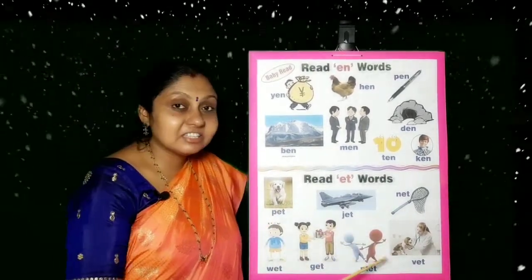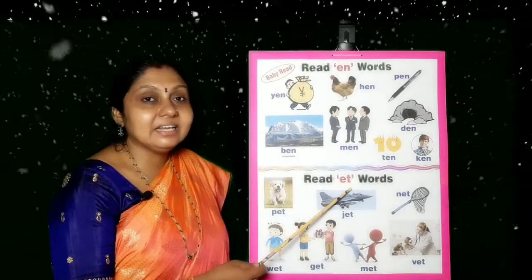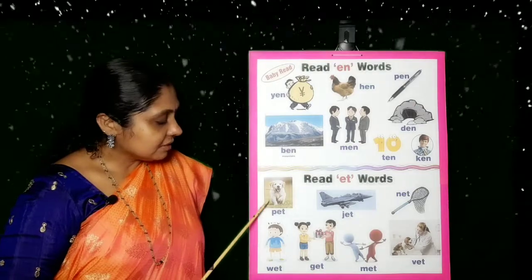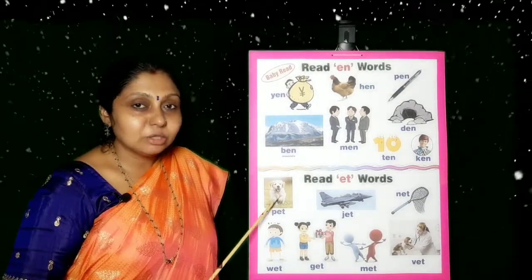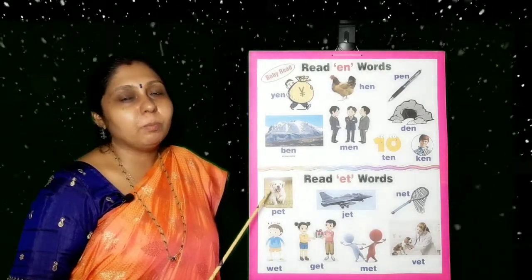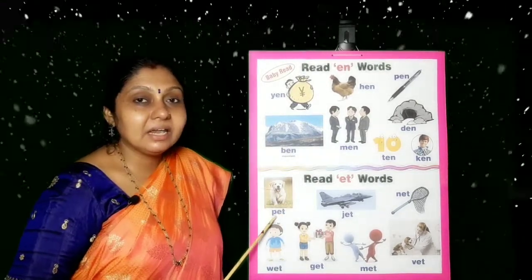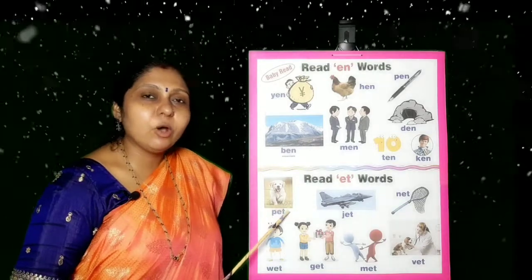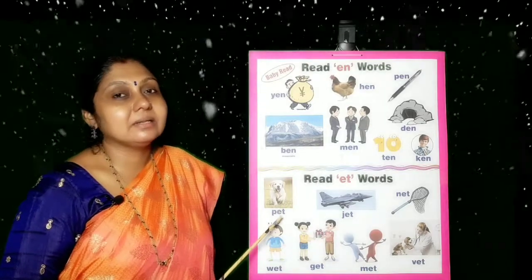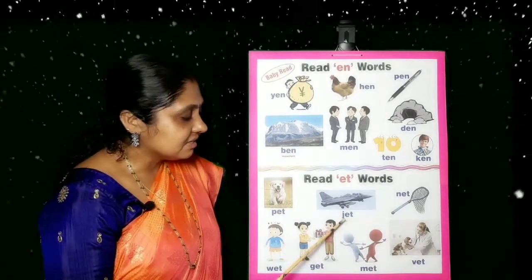Now, the next part of the chart, it has got words with E-T letters. This is a dog, but you keep it as a pet at home. Pet animal. So that is P-E-T. Pet. Do you have any pet at home? You can have a dog as a pet or a cat as a pet. So this is called pet. Next, jet.